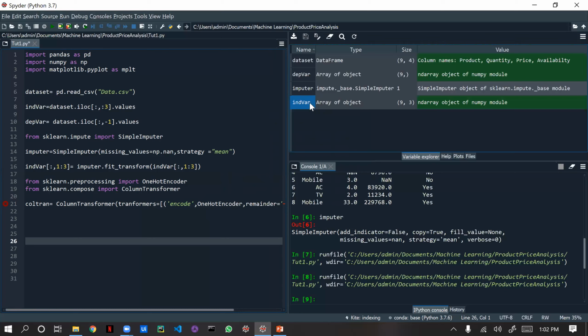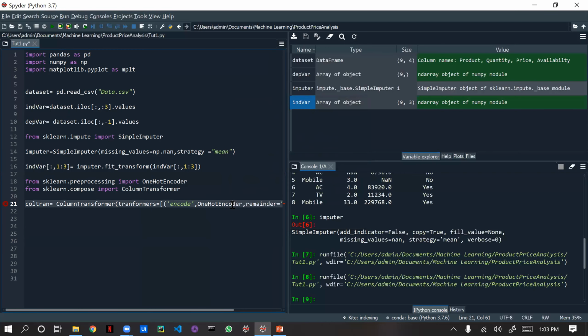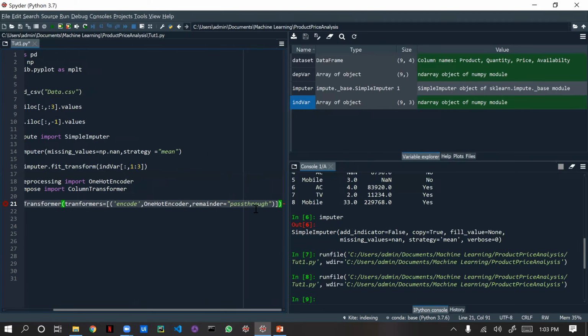I think you know why I gave remainder equal to passthrough: I need to change only this column, and the other is already in number format. So we are just going to change this one. Remainder equal to passthrough. Then what am I going to do?